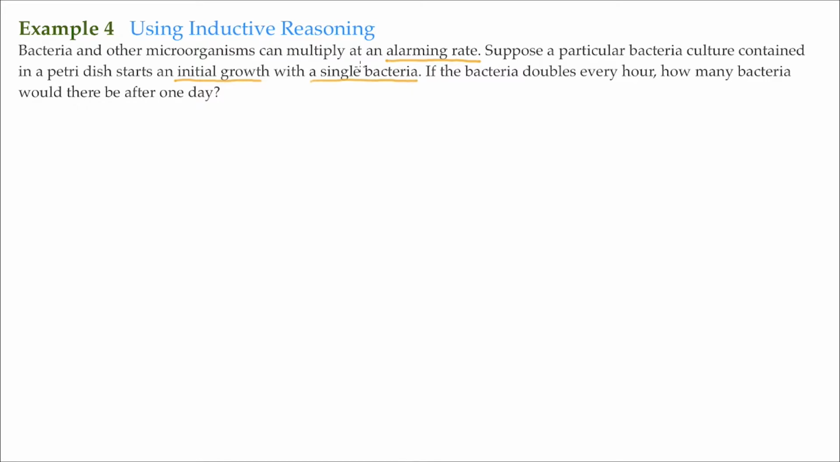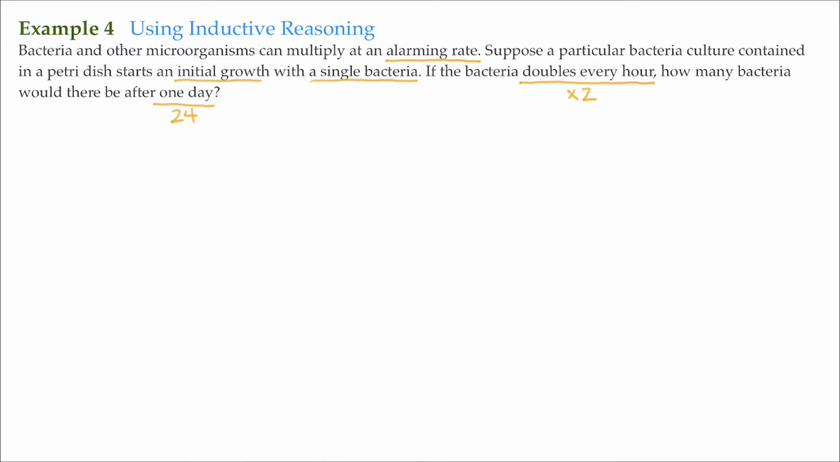Then it says, if the bacteria doubles every hour, what does that mean? Well, I guess we just multiply it by 2. Whatever the current bacteria count is, by the time the next hour goes by, we just multiply it by 2. So then how many bacteria would there be after 1 day? In 1 day, that's 24 hours, right?